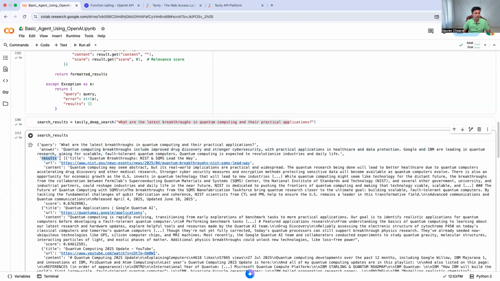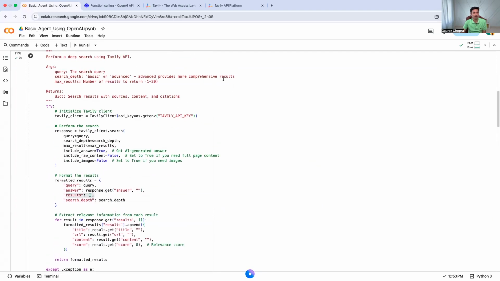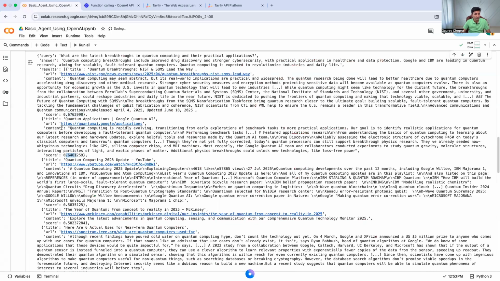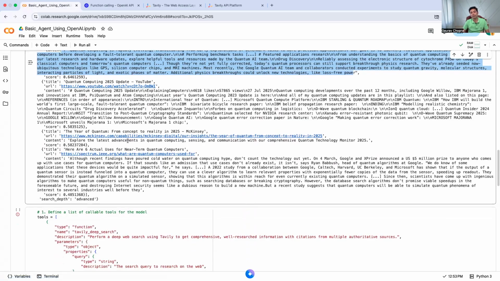And then we have results. Because we mentioned 5 as a default and I did not pass how many results I need to fetch, it is using the default value, max result 5. So we got 5 different links, with the score of each link and the content. It supports this summarization feature by default. It doesn't give the complete web content, because some pages are really long, maybe 10 or 20 pages of text. It summarizes it, because I'm just looking for high-level information for my query. We also have to be mindful of the tokens.